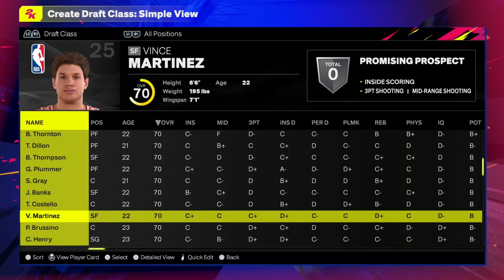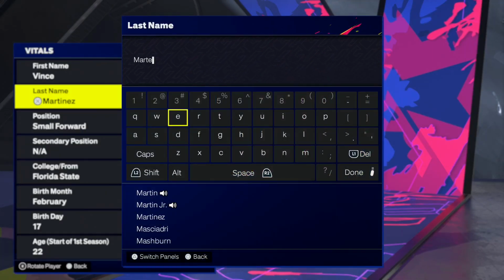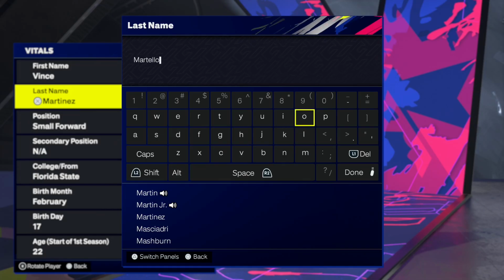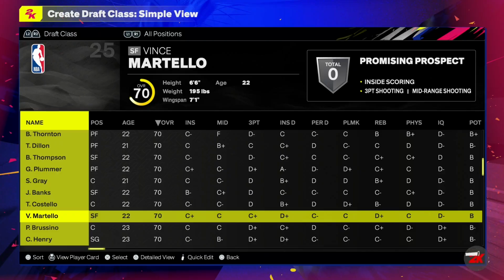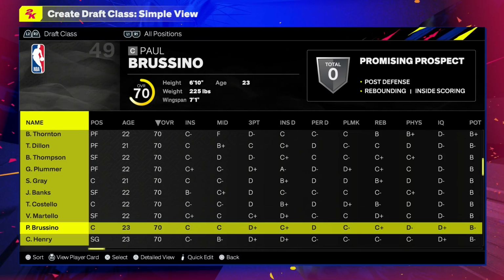And now, just to go over this a little bit more and elaborate, I've seen other people manage to get a draft class with, per se, Vince Martello's name. So his name is supposed to be this. But 2K will view that as a language barrier, I guess, or something. So then you'll get stuck on the draft class loading.